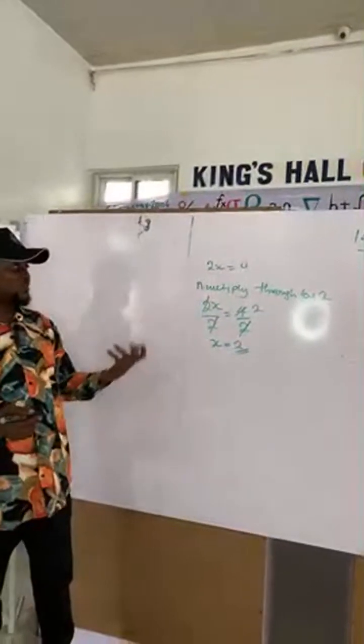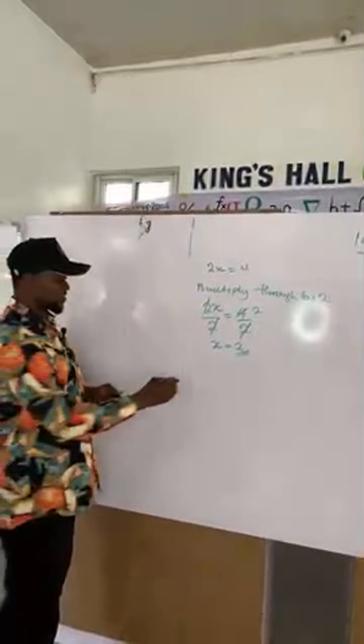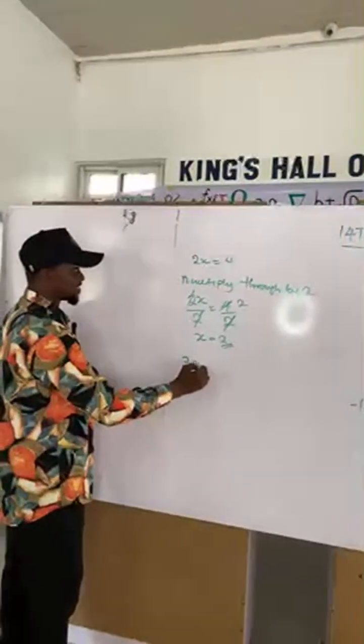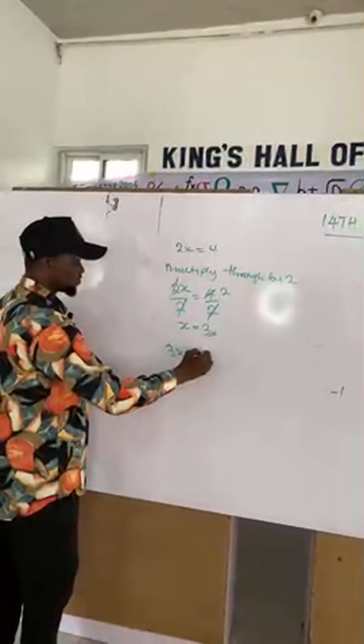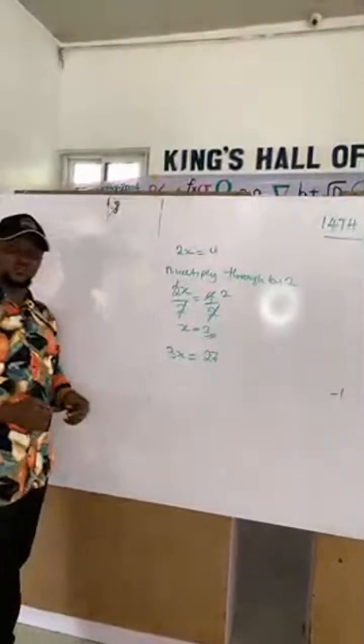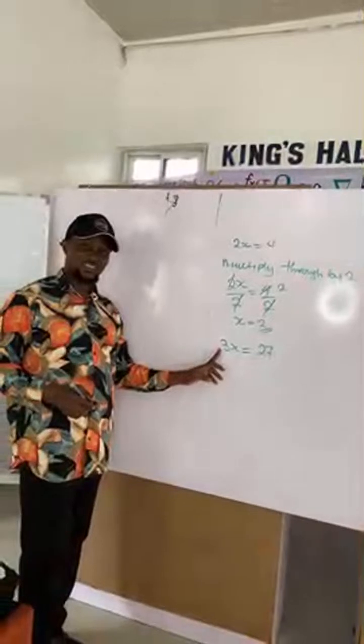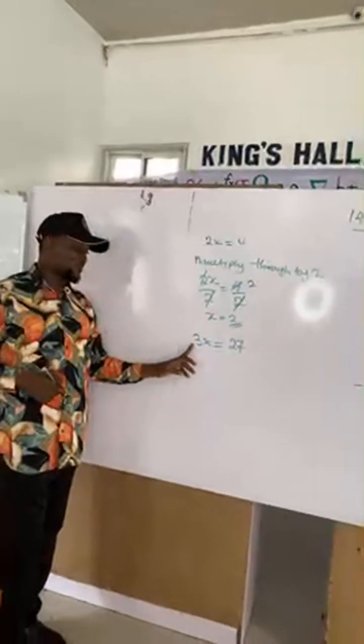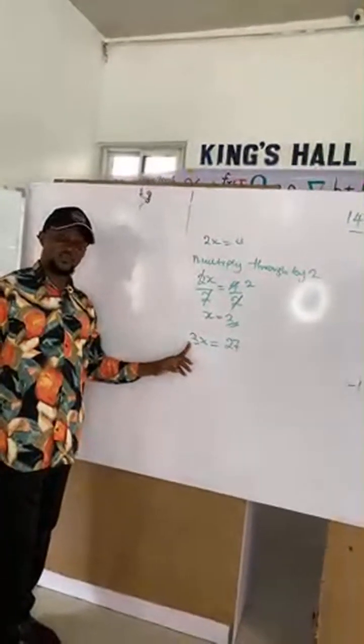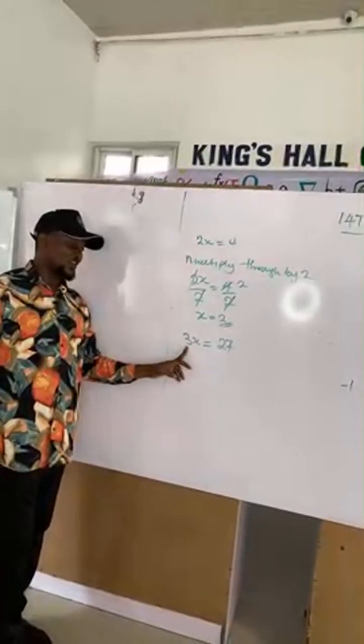So with this, let me give you something to try for me: 3x equals 27. Can you solve that for me? What is the coefficient of x here? 3. Just try that for me. What do you have? The coefficient of x is what? 3, right?